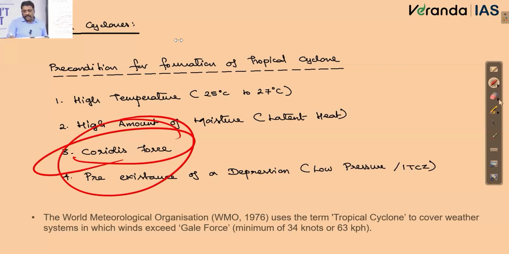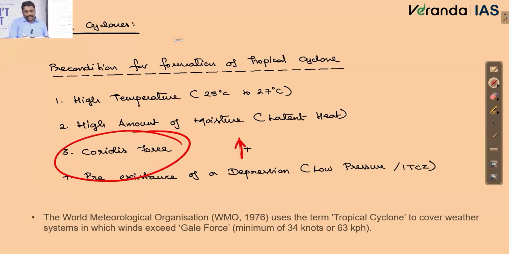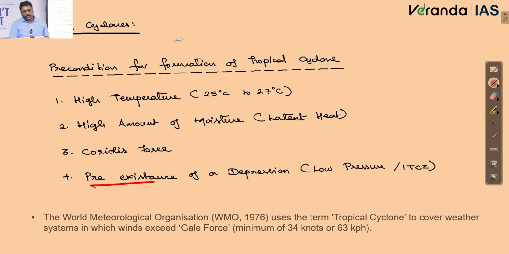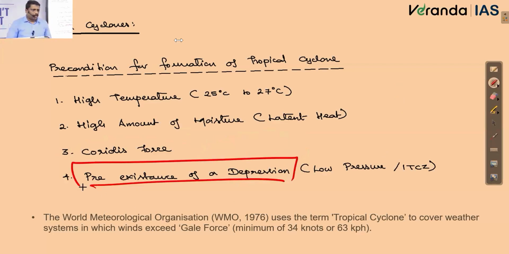And I also know the fact Coriolis force increases with increasing latitude, and it also increases with increasing velocity of wind, not altitude, velocity of the wind. If you increase the velocity of the wind, what happens to the effect of Coriolis force? It increases. Assume that it is happening in the tropical region. The effectivity of Coriolis force is not so great in the tropical region compared to temperate and polar regions, but still Coriolis force makes it a circulation for the simple reason that the velocity of the wind is very, very high.